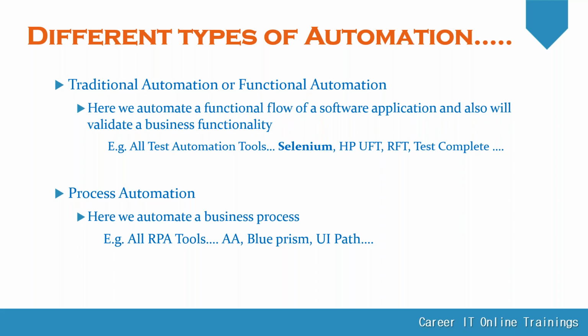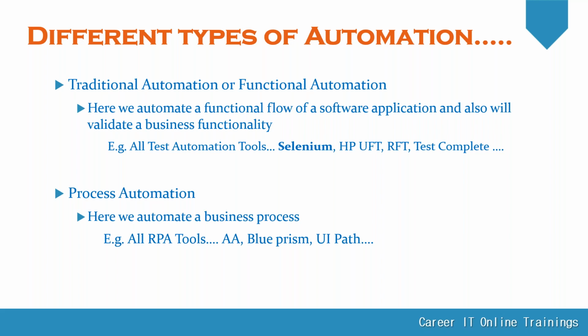While working with traditional or functional automation, our main motto is to validate the functionality of an application, automating the validation of an application. Here in process automation, we are automating the end-to-end process.